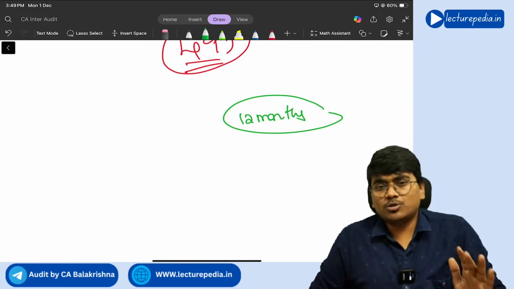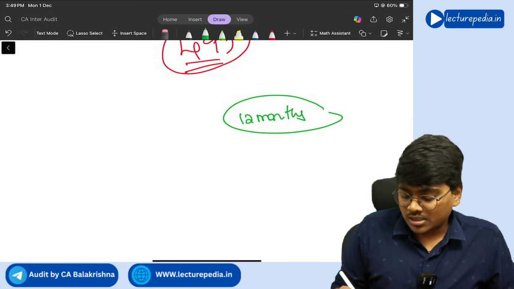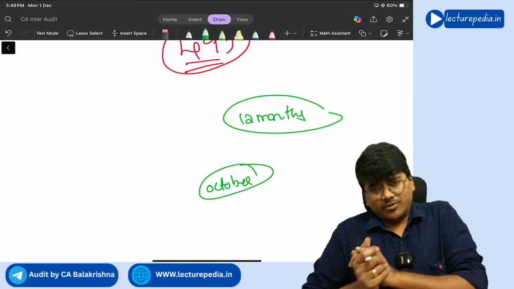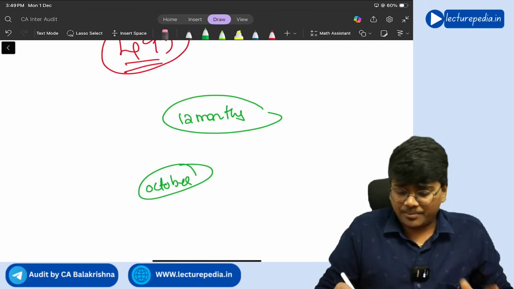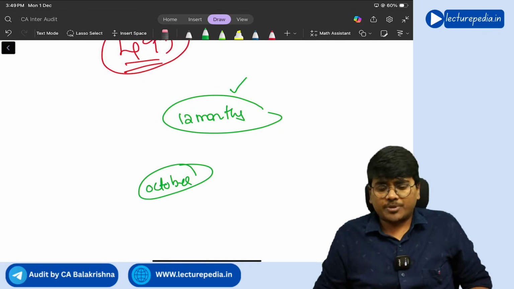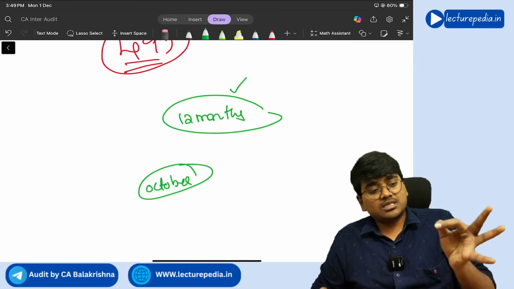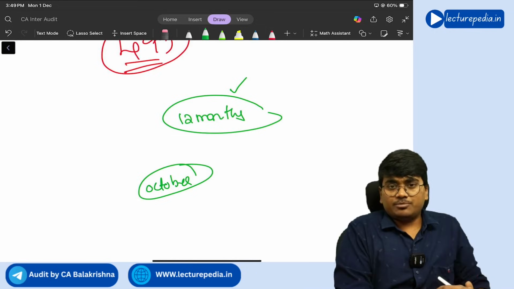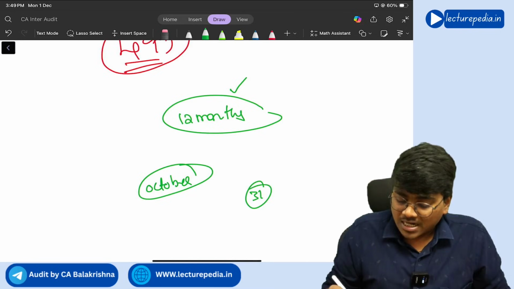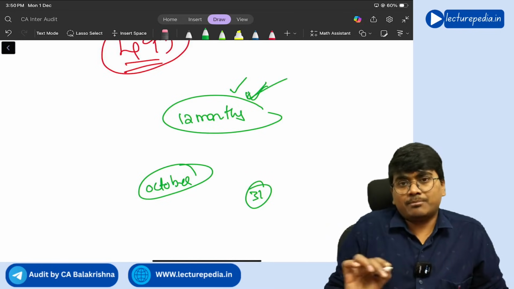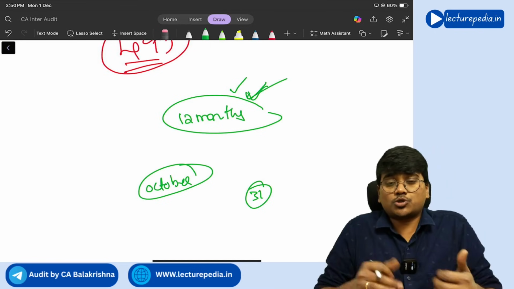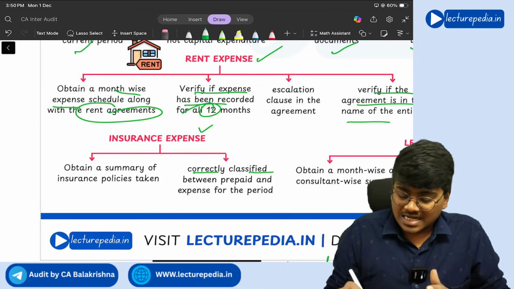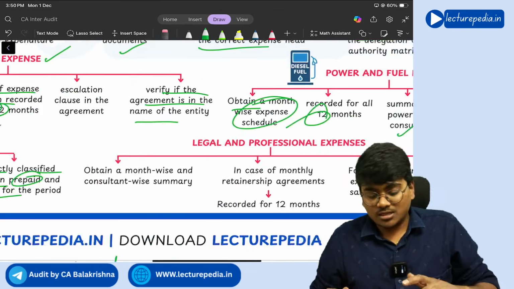Let's say, for example, you have taken an insurance policy in October. By paying the 12 months premium initially, October, November, December, January, February, March, the first 6 months will be counted in the current period. As on 31st March, there will be prepaid premium for this insurance policy, which you should show as a current asset, right? So it is correctly classified between prepaid and expense for the period.